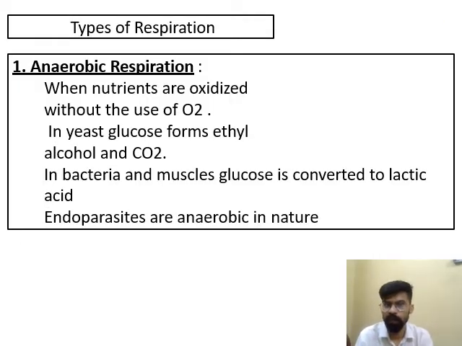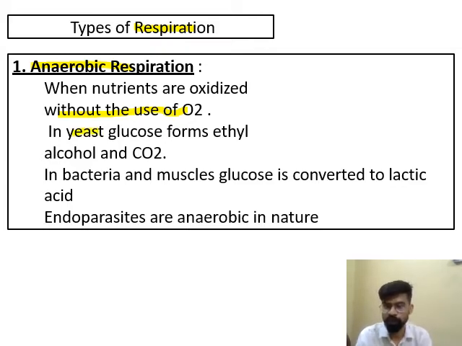Now next topic is types of respiration. There are mainly two types of respiration, aerobic and anaerobic. In 10th class we already covered the difference between aerobic and anaerobic respiration. So let's start with anaerobic respiration. Anaerobic respiration is that mode of respiration in which nutrients are oxidized without the use of oxygen. Without the use of oxygen means the nutrients or the food are oxidized in our body. For example,